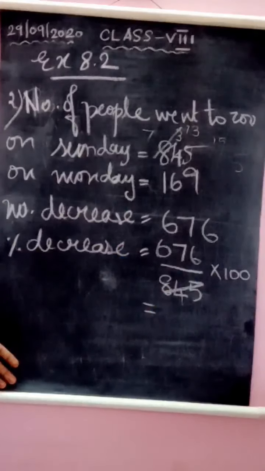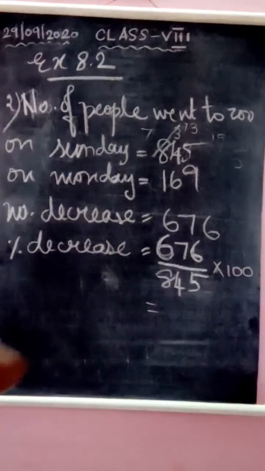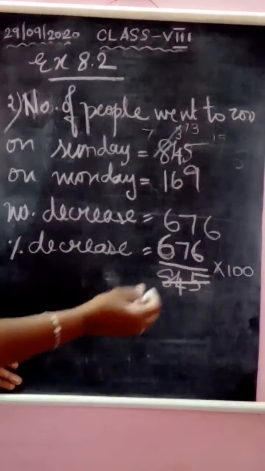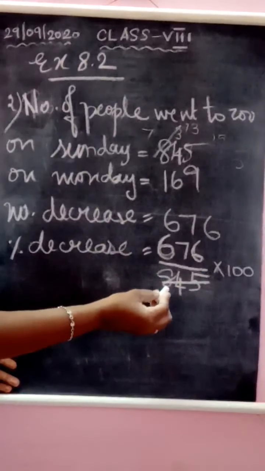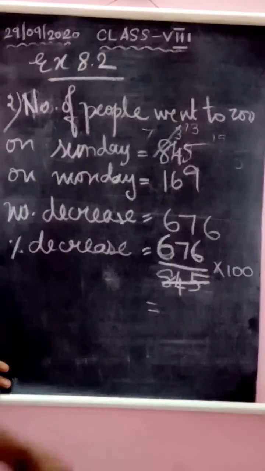Okay, then check it in the 13 table. Now we can cancel this using the 13 table. See 845. If you cancel it in the 13 table, 13 ones are 13. 13 twos are 26. Like that. 13 5s are 65.